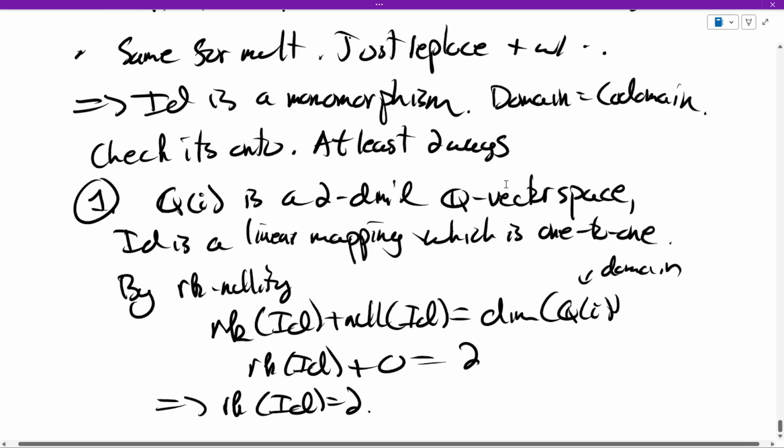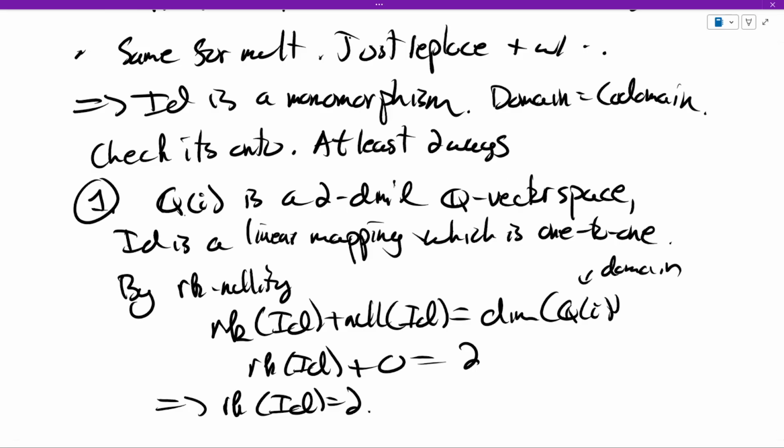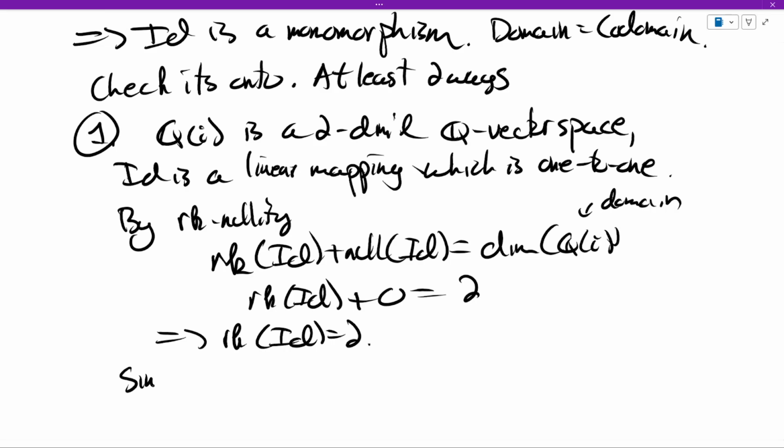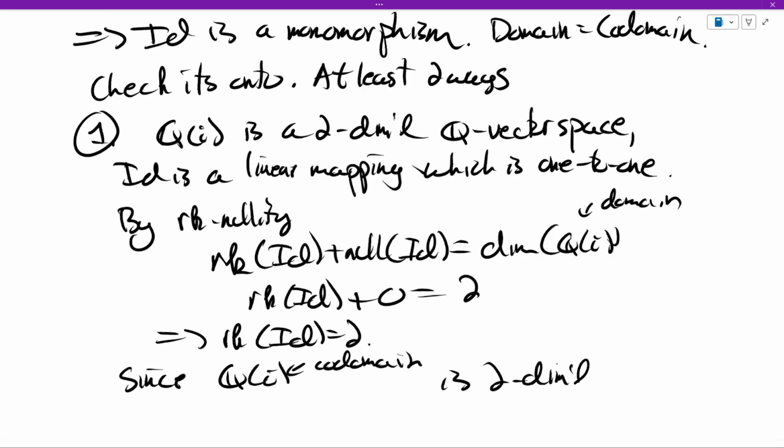But its image is also a subspace of Q adjoin i, which is two-dimensional. So it's a two-dimensional subspace of a two-dimensional space, so it's everything. Since Q adjoin i, the codomain, is two-dimensional, the identity is actually onto.